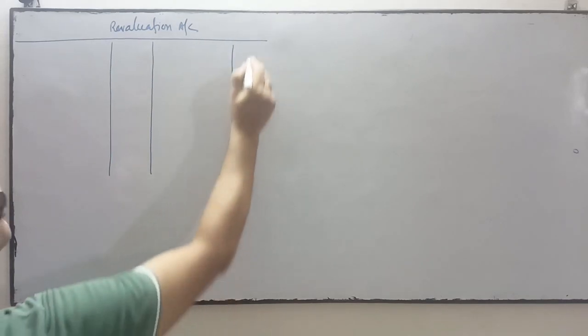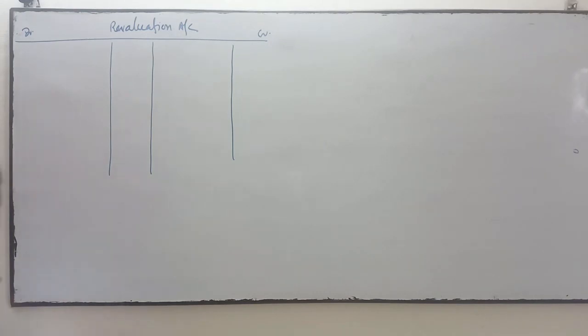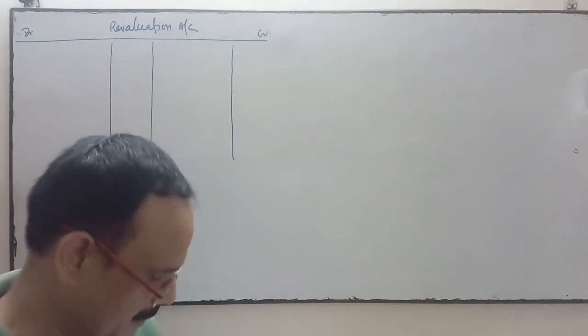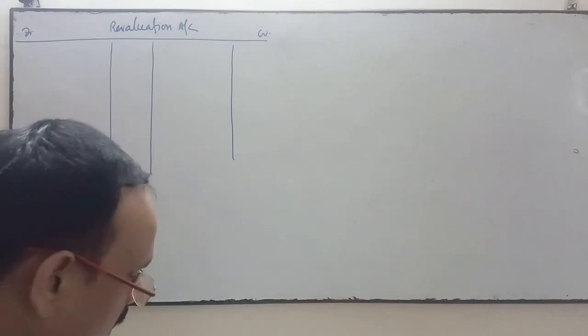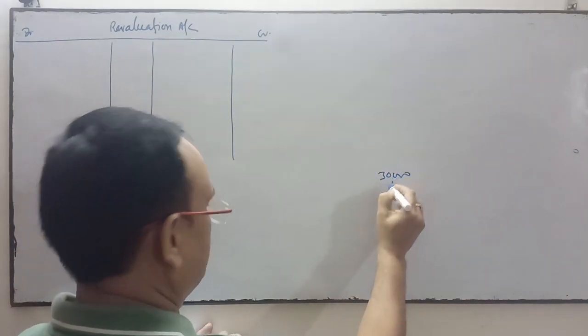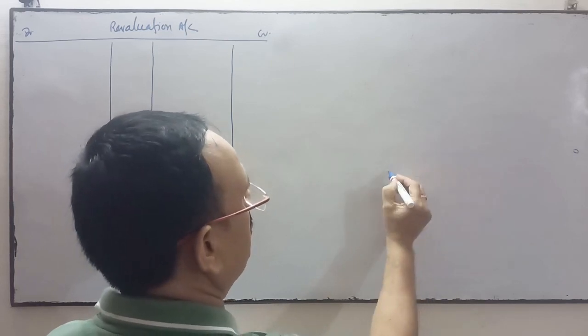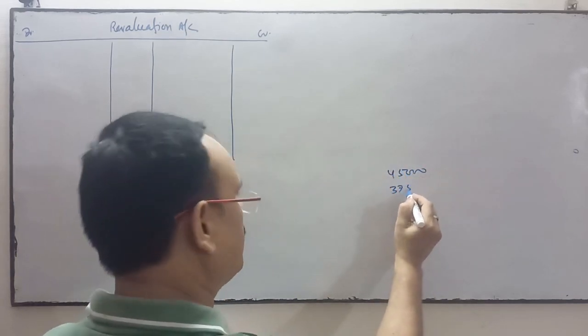By using the additional information number 2, expense owing. Expense owing is also called outstanding expenses. It is brought down to 37,500. In the balance sheet, expense owing is given as 45,000, and it is brought down to 37,500.